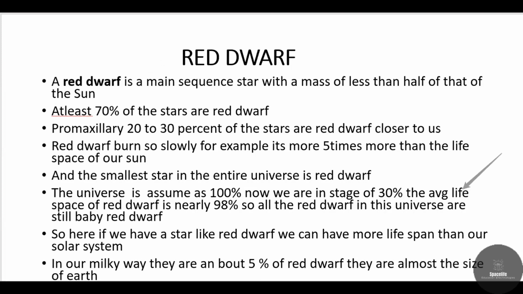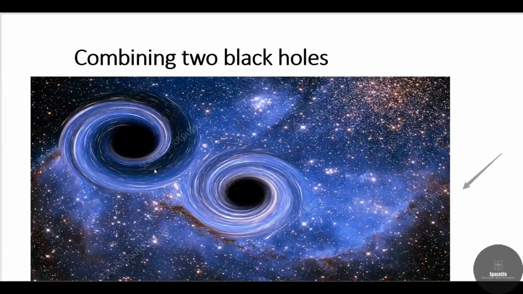And now we'll see the combination of 2 black holes. We discussed the black holes topic yesterday, and now we'll see why we are discussing the combination of 2 black holes. By the end of this you will understand. As we discussed yesterday, a smaller and a massive black hole, or a medium black hole, will combine with each other and form a massive black hole. So we are highlighting the combination of black holes.